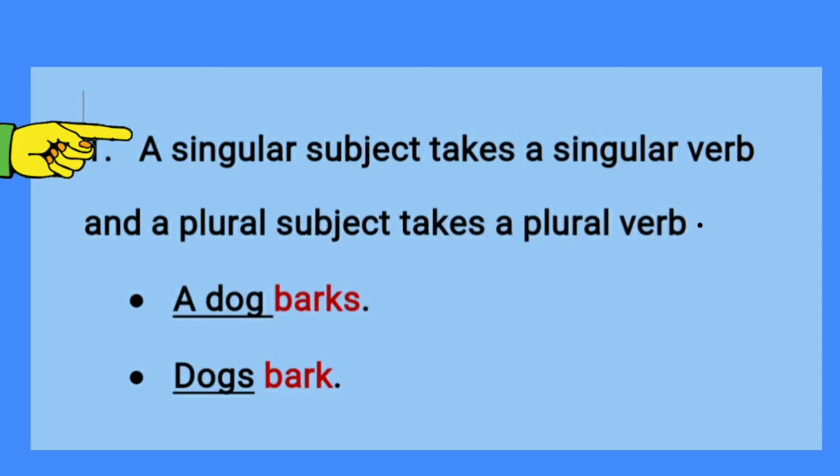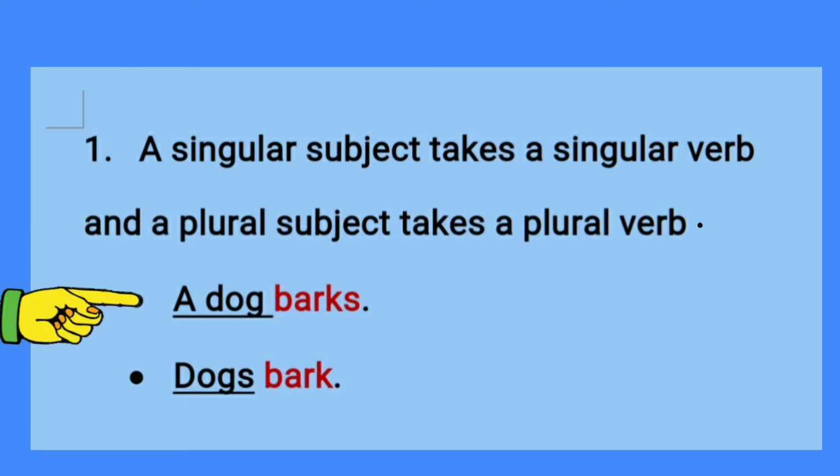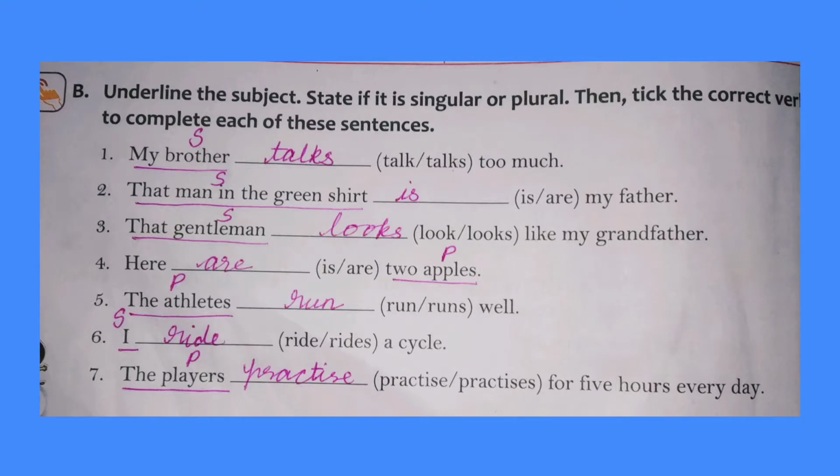A singular subject takes a singular verb and a plural subject takes a plural verb. For example, a dog barks. Here the subject is a dog, so it takes a singular verb, that is S form. Look at the sentences given in the exercise. My brother talks too much.